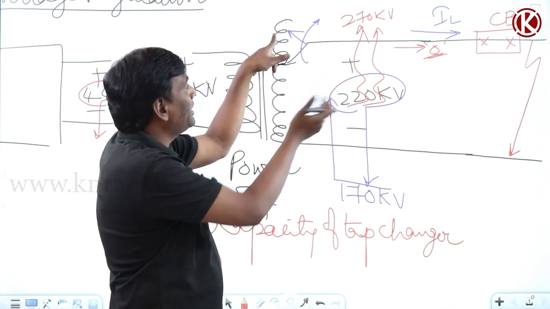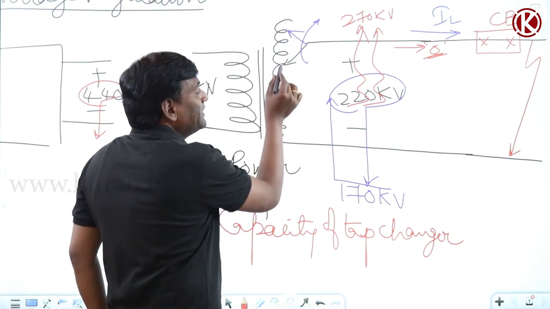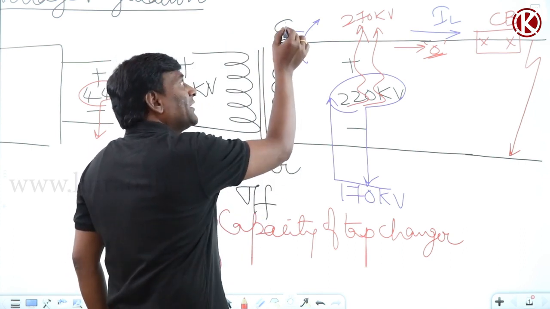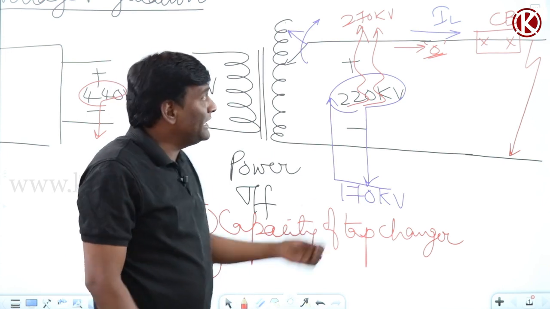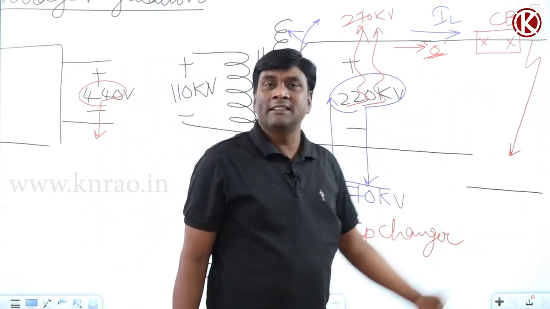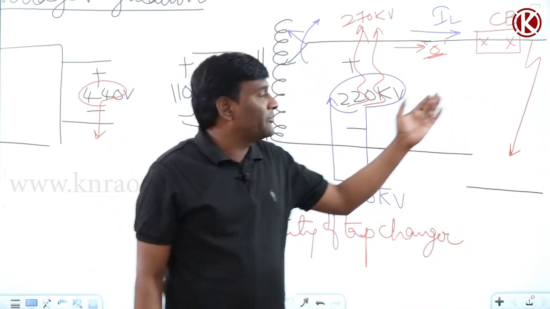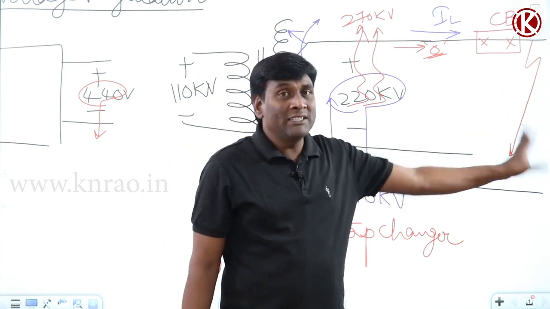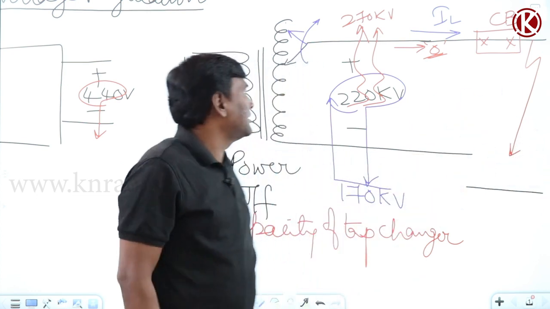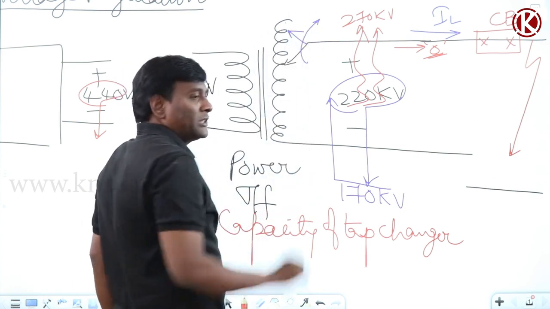Under that condition, what will happen? If I keep the tap here, it is going to be 220 at no load. But if I keep the tap here at no load, why did it become no load? Because of a faulty section. Because of the faulty section, the moment load is withdrawn completely, all of a sudden under that condition voltage will shoot up.